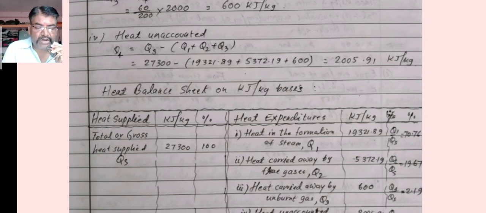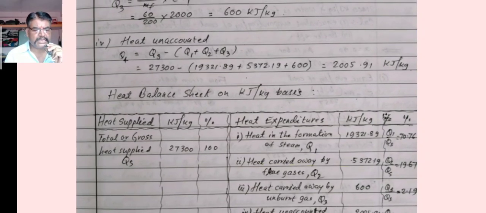Therefore, heat unaccounted Q4 or QU I can write is equal to QS minus, into whole bracket, Q1 plus Q2 plus Q3. We put the value of QS, that is 27330. After putting the values of Q1, Q2 and Q3, we can find out 2005.91 kilojoules per kg.